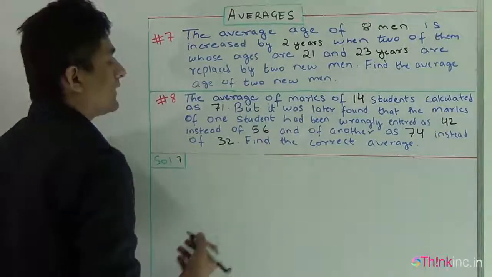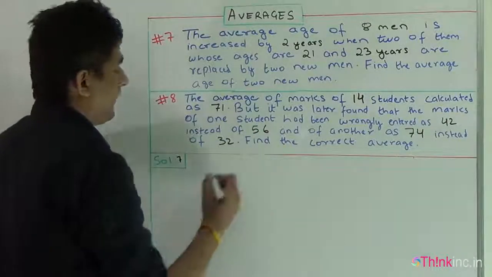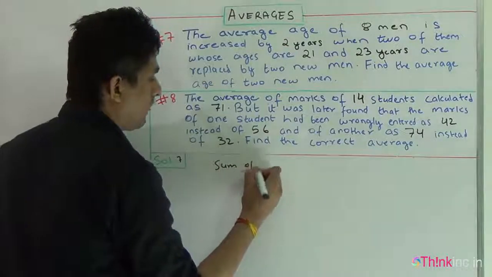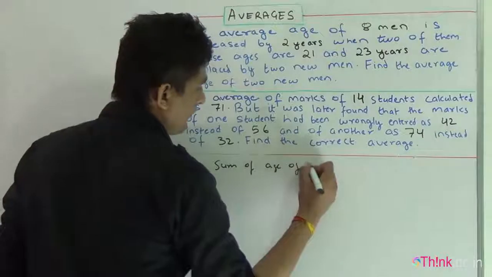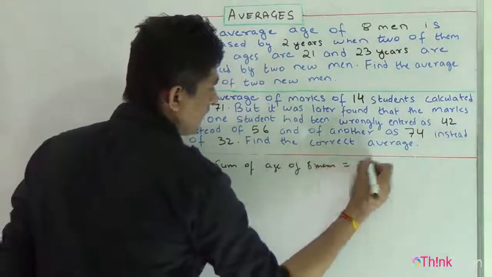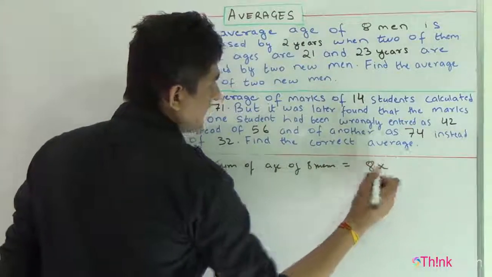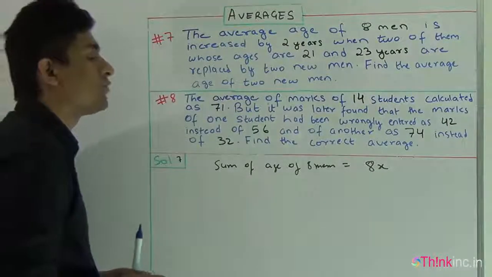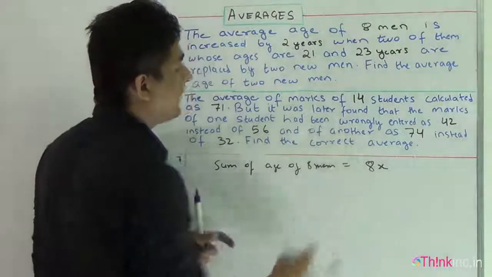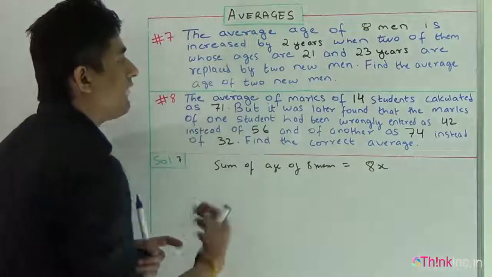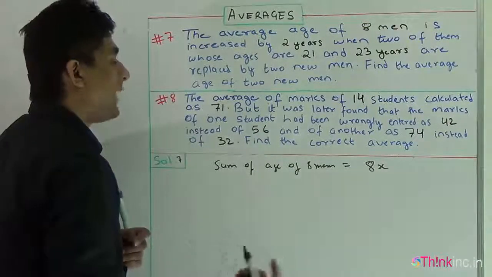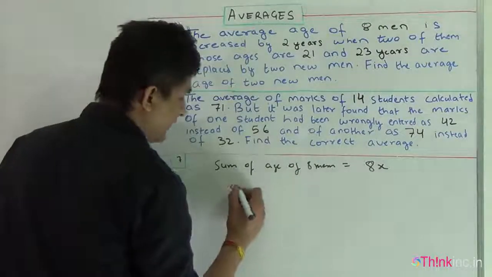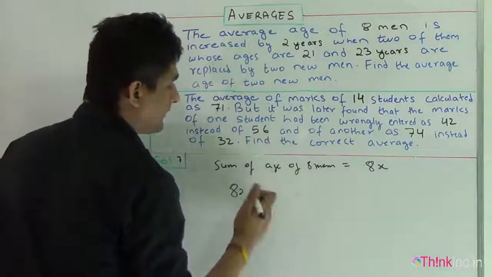So I'm solving this by the basic method. If I assume the average age of the 8 men to be x, the sum of the ages of the 8 men will come out to be 8x. I have assumed here the average age of the 8 men to be x. So this is the sum of the ages of the 8 men.